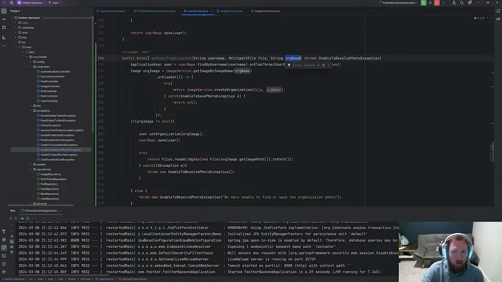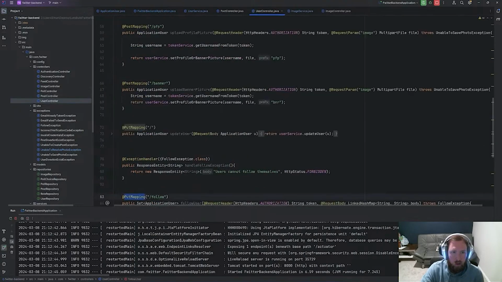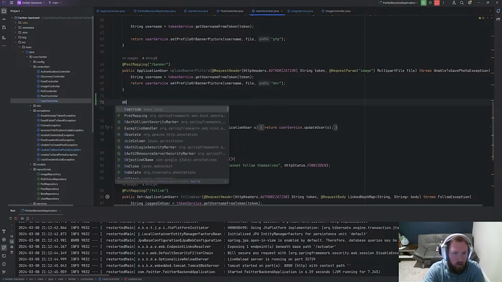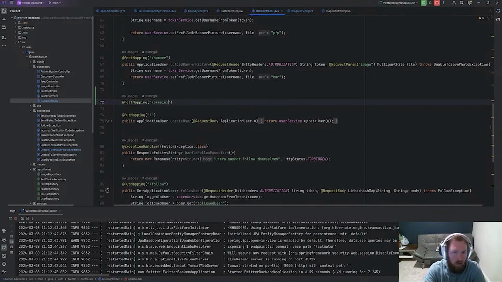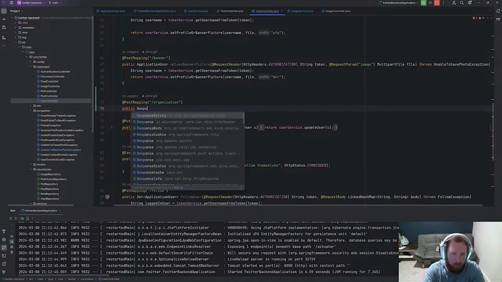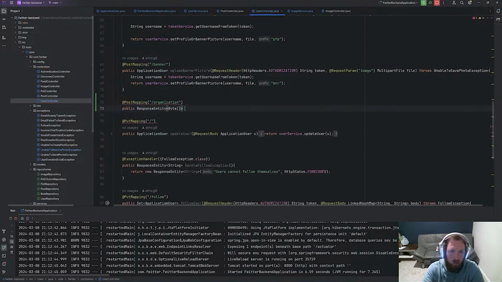And this is going to be interesting because I don't remember how to send both. So let's go into our user controller and let's go ahead and do a post mapping, again @PostMapping, to /organization. Public, and this will be, I think we did ResponseEntity of byte array. We'll just call it setUserOrganization, I guess.